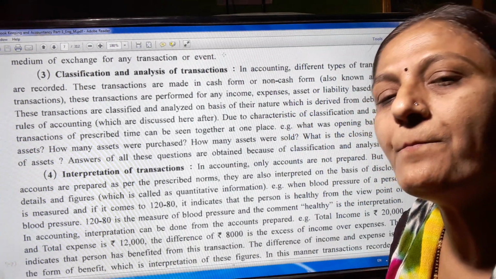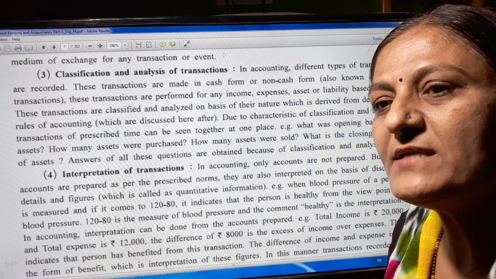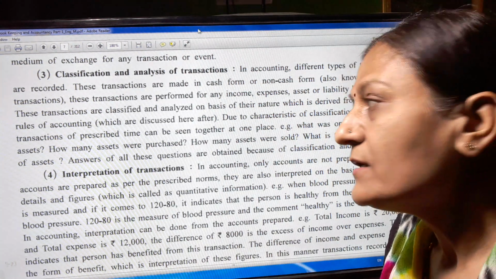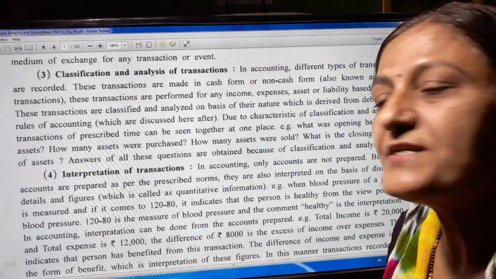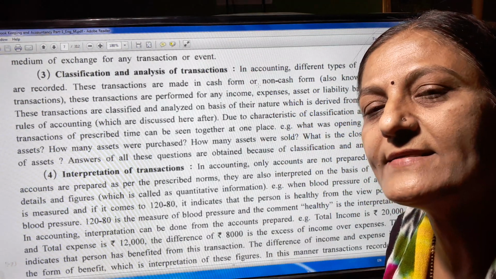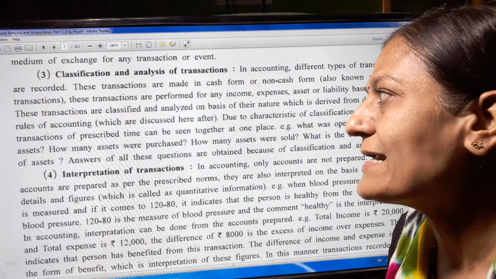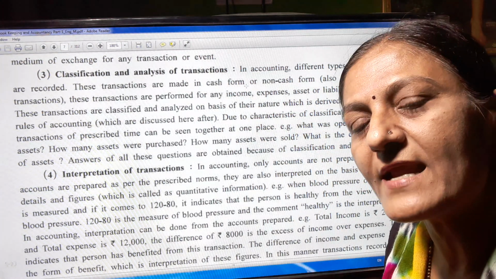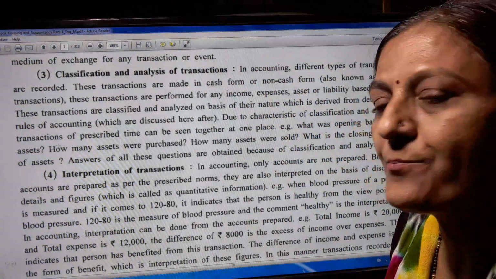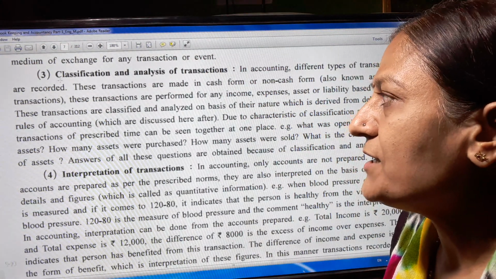But if cash payment is not there on the spot, but payment is made in future, then it is called a non-cash or credit transaction. In a credit transaction, they give a promise to pay the money in future.